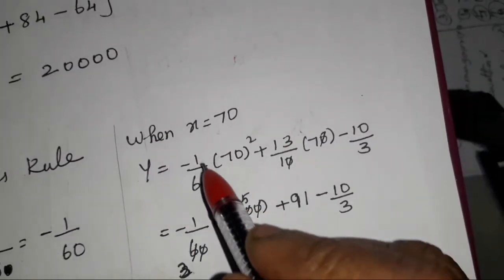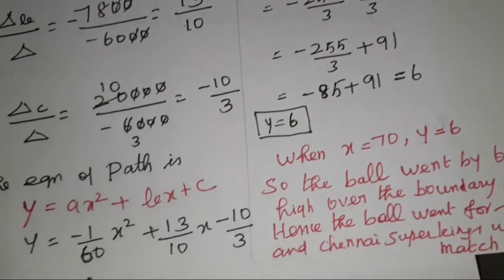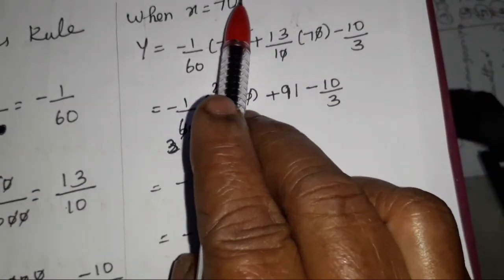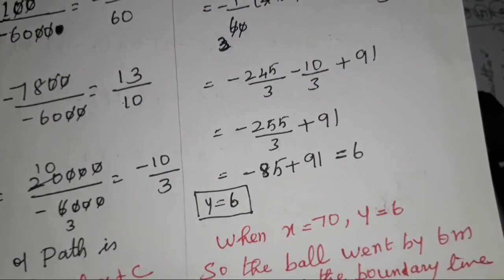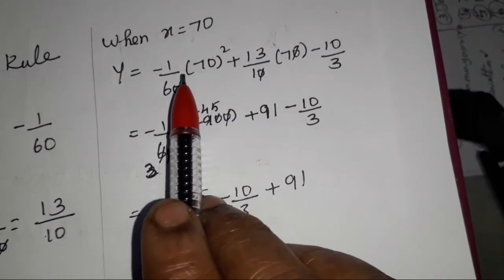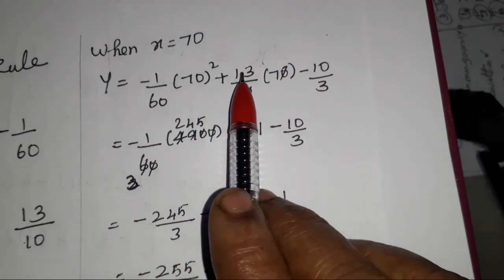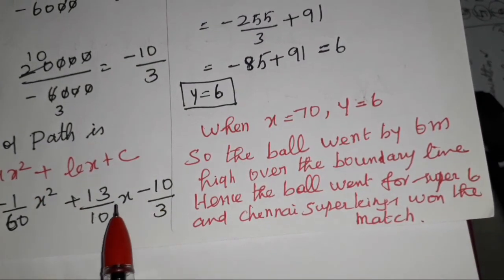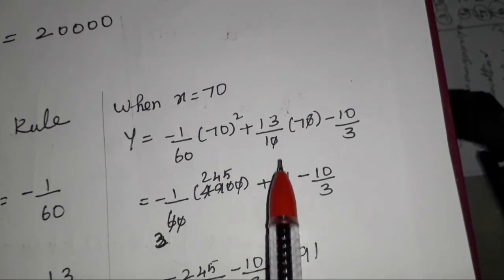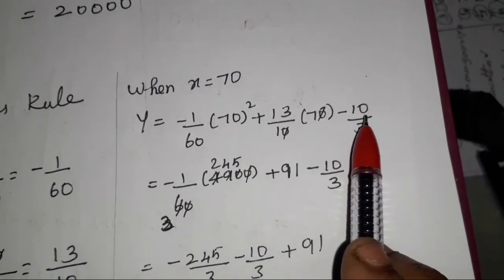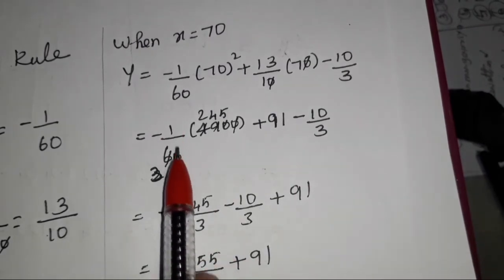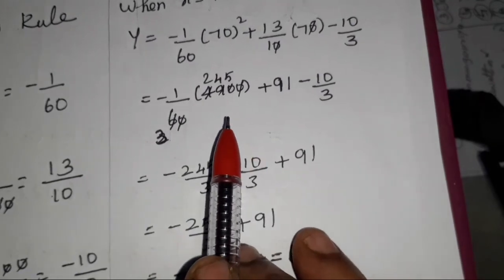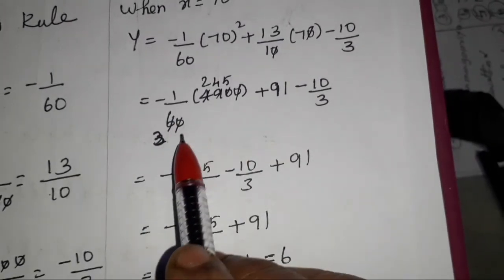Instead of x we substitute 70. So minus 1 by 60, listen carefully, instead of x you substitute 70. When x is equal to 70, we are going to find the y value. So minus 1 by 60 into 70 square plus 13 by 10 into 70 minus 10 by 3. Now minus 1 by 60 into 70 square: 70 square is 4,900, 7 7s are 49. You cancel the zeros.